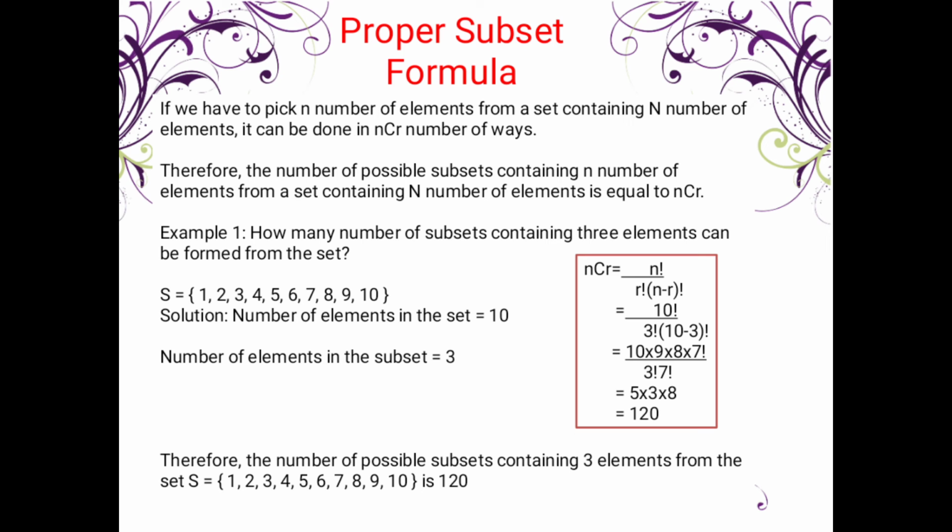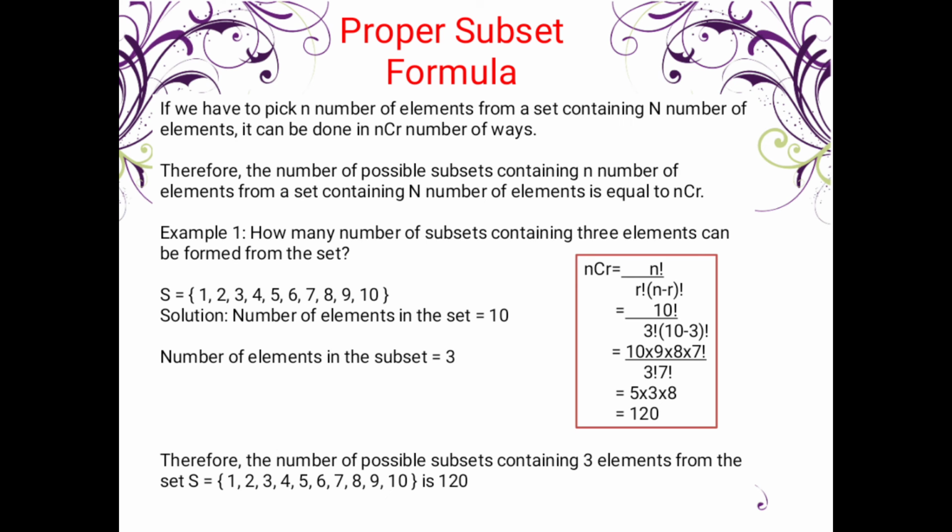We use the formula for combination, nCr, or n factorial over r factorial times n minus r factorial. The n here is the number of elements in the set. How many? We have 10. Our r is the number of elements in the subset. How many? 3. So our n is 10 and r is 3, so it becomes 10C3. Okay?